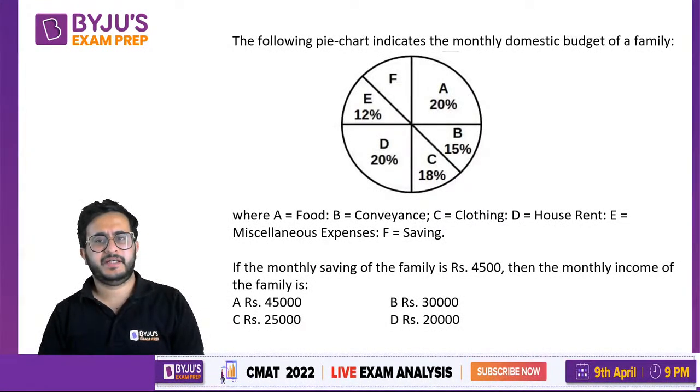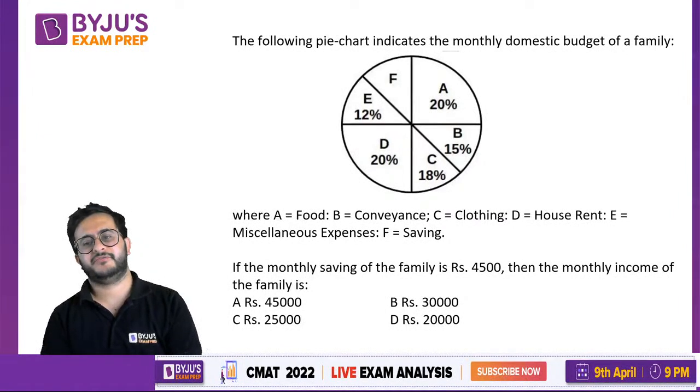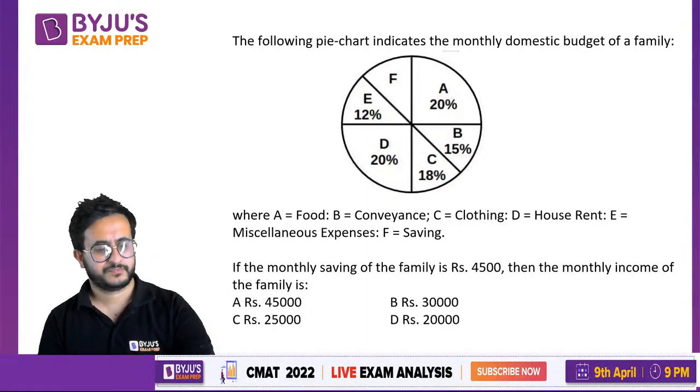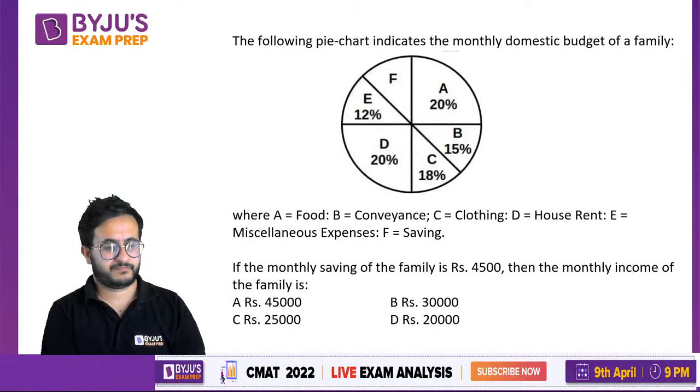The following pie chart indicates the monthly domestic budget of a family. So they have given 6 different headings, right? A is food, B is conveyance, C clothing, D house rent, E is miscellaneous expenses, and F is saving. So the monthly saving is given to us, and you have to find the monthly income of the family. So you get these kind of basic questions. This is probably the easiest question in data interpretation.